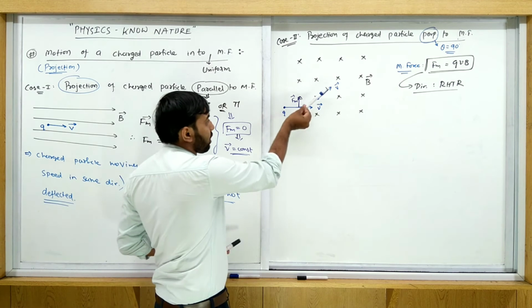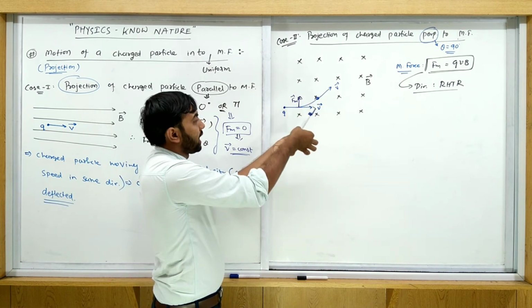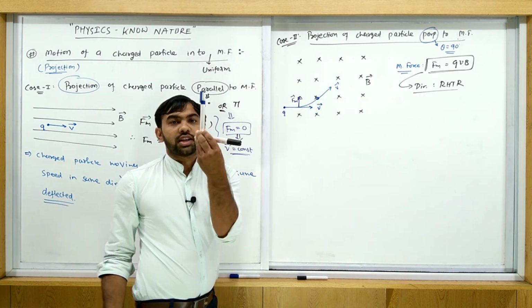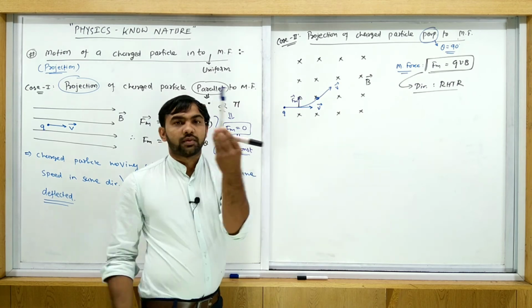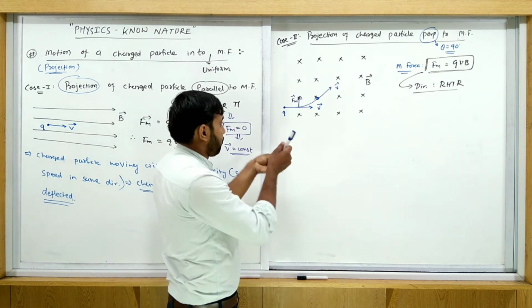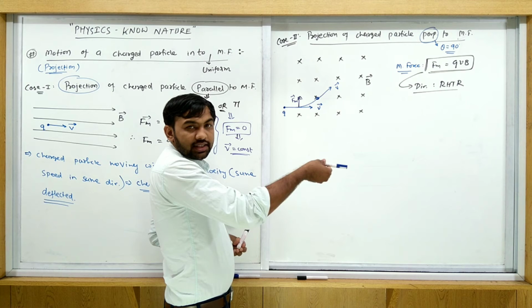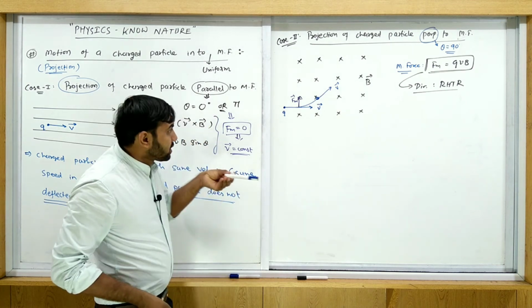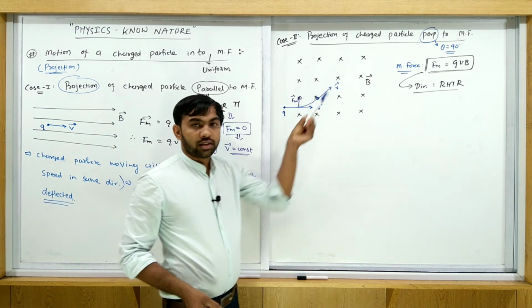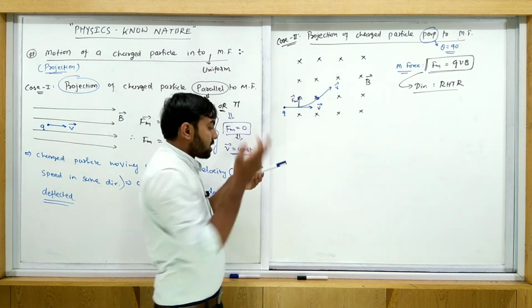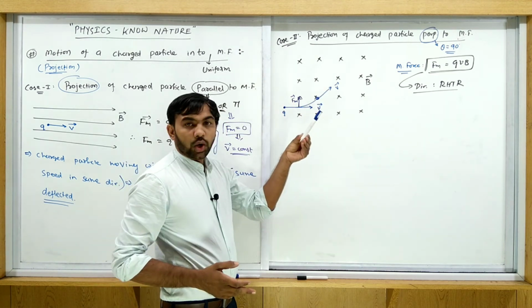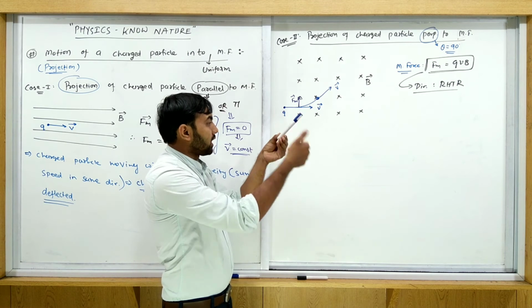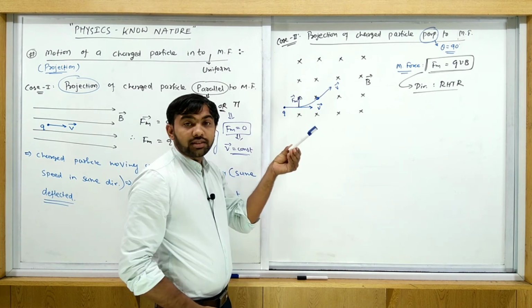So this is the velocity and here is the magnetic field like this. The actual situation is again perpendicular. Earlier, what situation was there? That was the velocity and here is the magnetic field like this. Now this changes in this way because of this force. So here this is the velocity and that's the magnetic field. Again, where is the force?